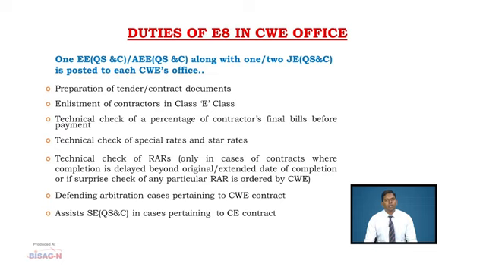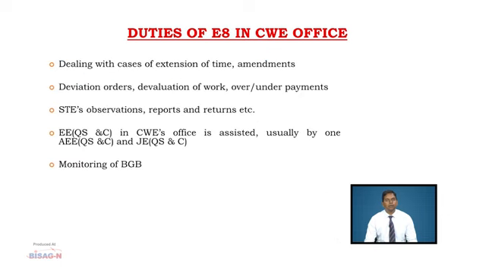Technical check of a percentage of contractors' final bills, technical check of special rates or star rates, technical check of RARs which are under compensation, defending arbitration cases pertaining to CW contracts and assisting the director contracts in defending cases pertaining to CE contracts, dealing with cases of extension of time, amendments, deviation orders, devaluation of work, over or underpayment. Then ST observations, reports and returns pertaining to final bills, ST observations, star rates or any other form being asked by higher headquarters are compiled in CW office.